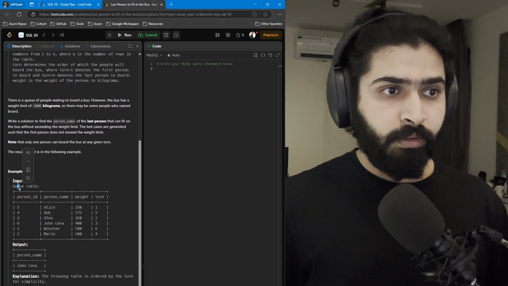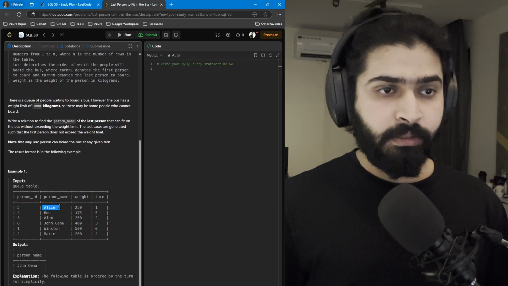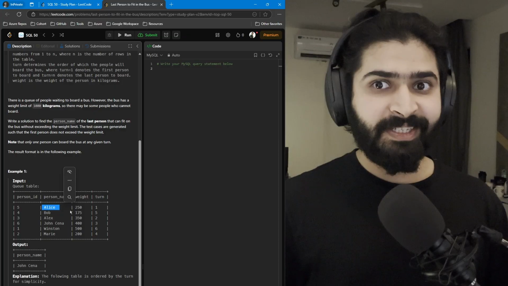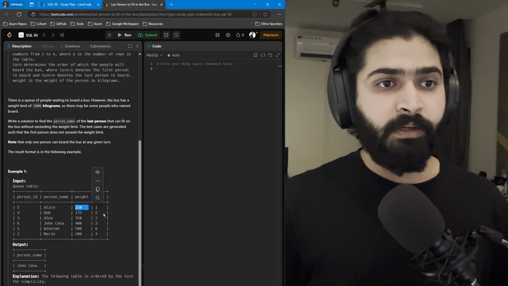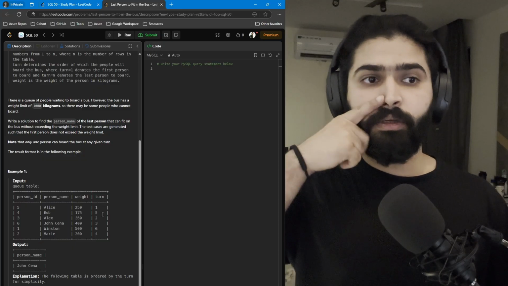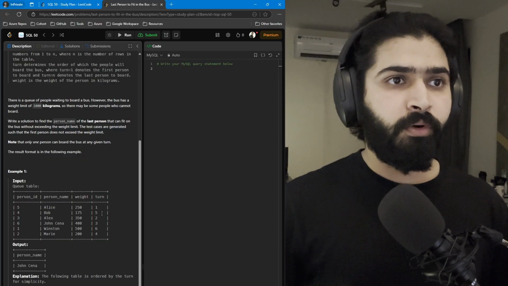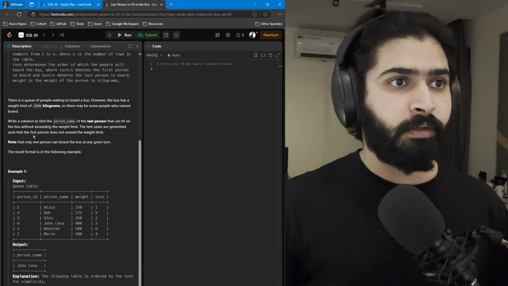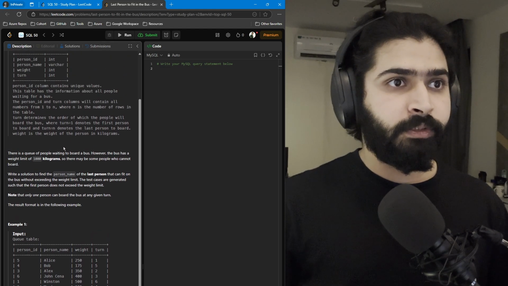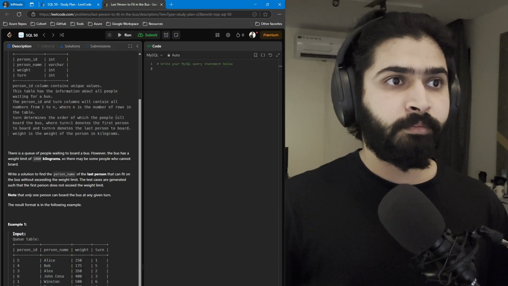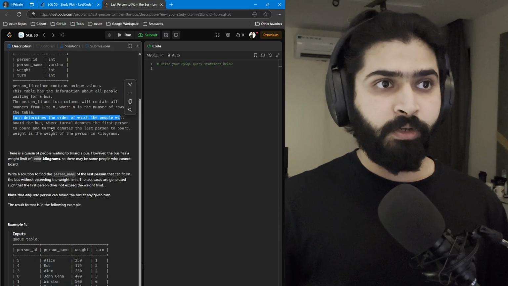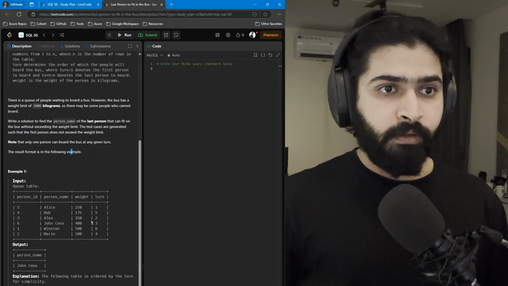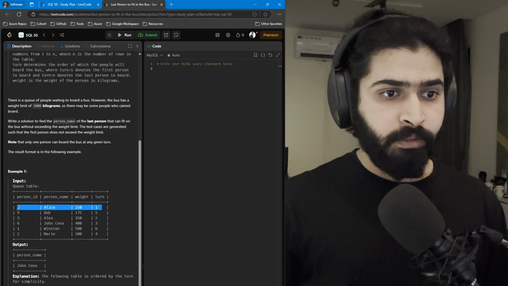We have the Queue table: person_id 5, person_name Alice, weight 250 and turn 1. So we are just boarding in the turn order, as mentioned: turn determines the order in which the people will board the bus.